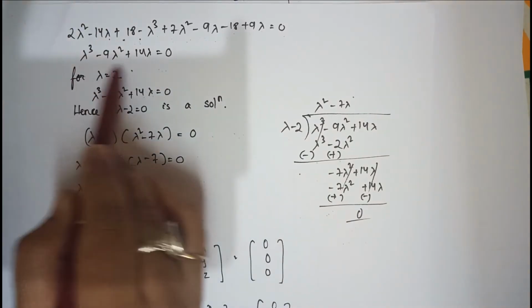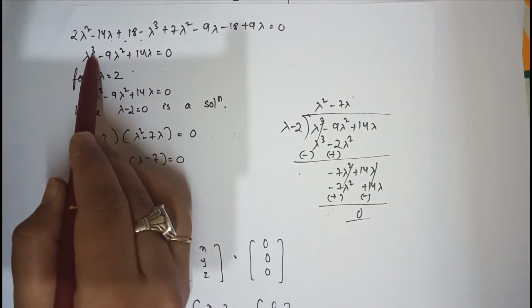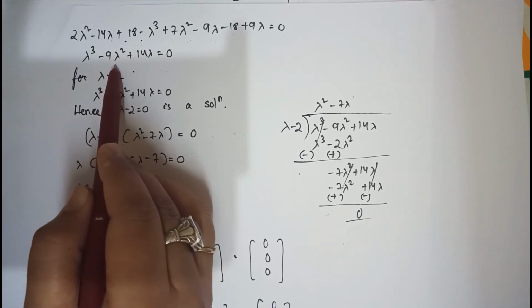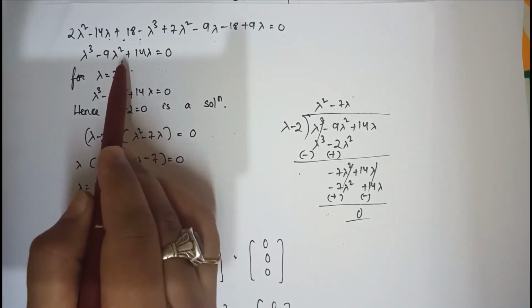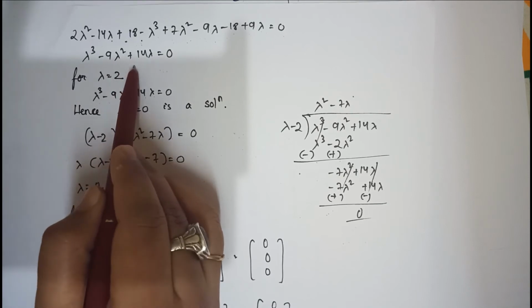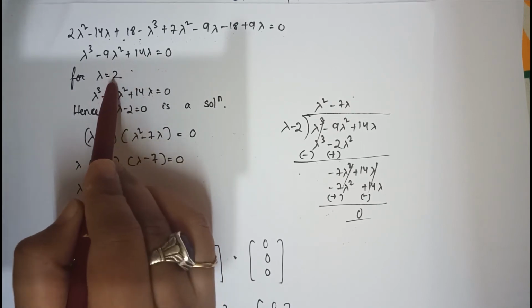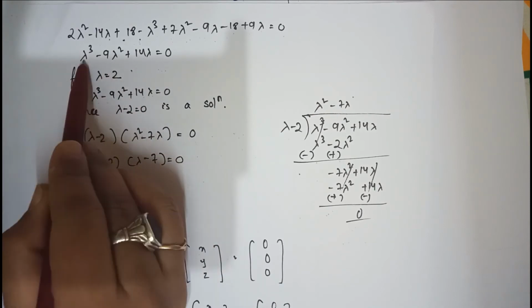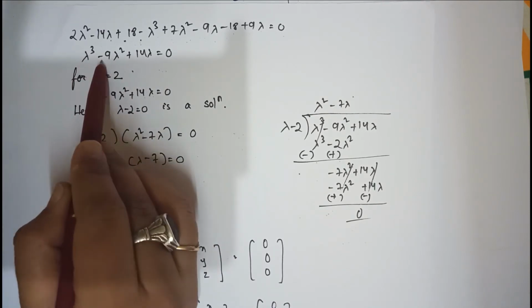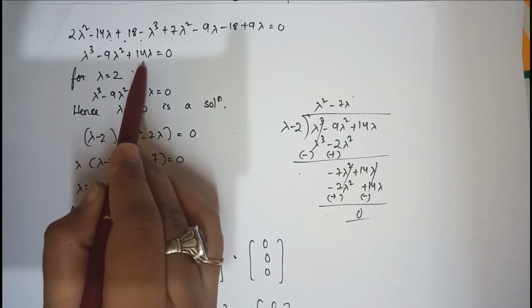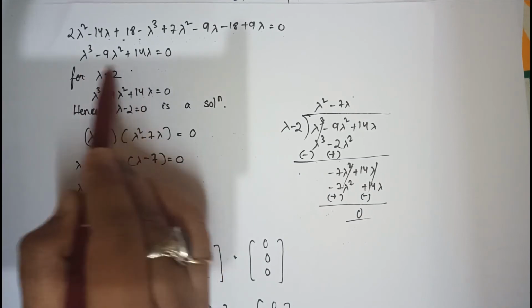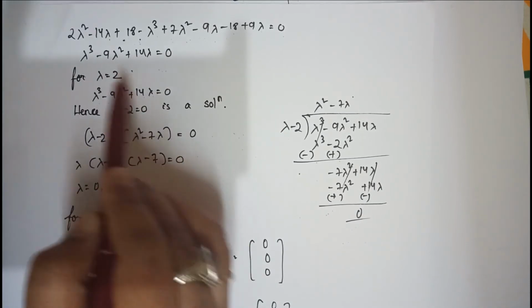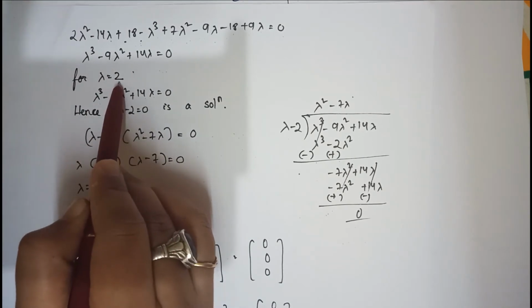So here this is an equation of degree 3. For this we need to use the substitution method. So I substitute 0, 1, minus 1, 2, minus 2, like this. When I put 2, I got 0. If I put 2 here, this is 2 to the power 3, which is 8, minus 9 times 2 square, plus 14 times 2. You can do and check it yourself. You will get 0. So that means lambda equals 2 is one of the solutions.